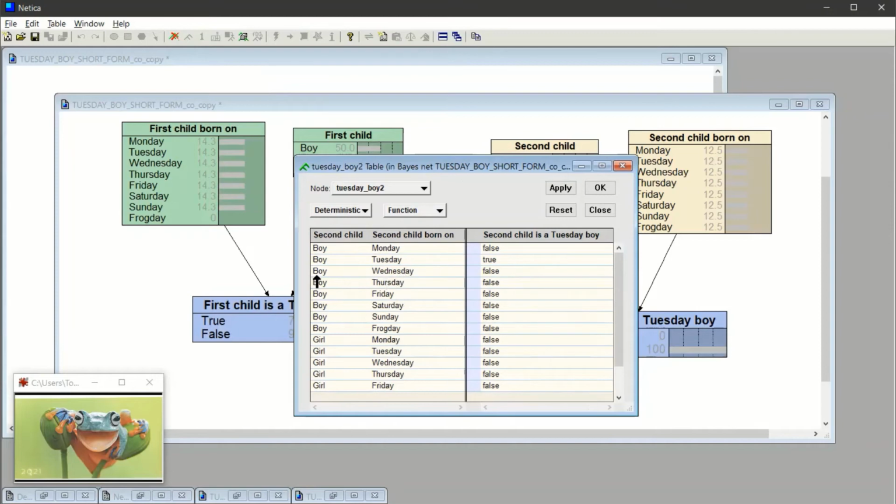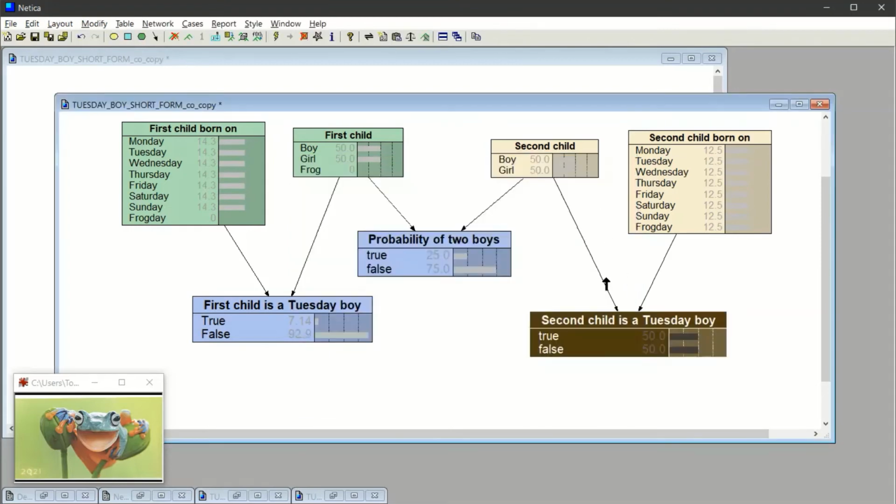Otherwise, right? So boy Wednesday, so that's false. And that's false everywhere else, right? Girl Sunday, girl frog day, then it's not going to be a Tuesday boy. Okay, so it's just true in one condition. All right, we'll apply, we'll close.